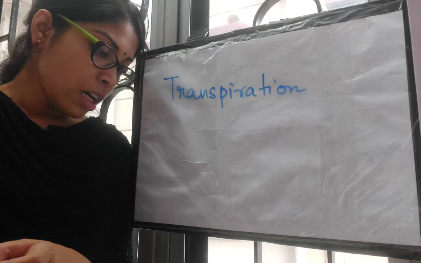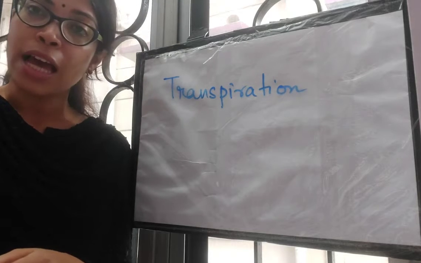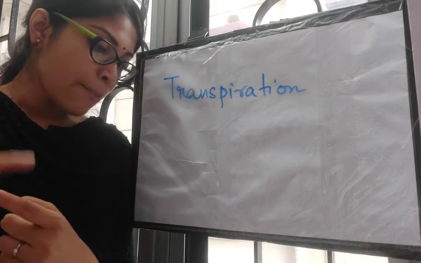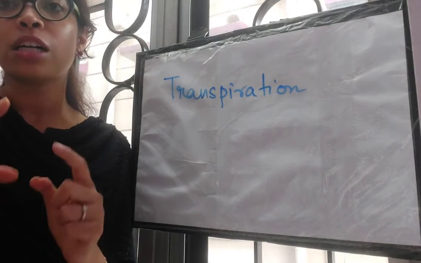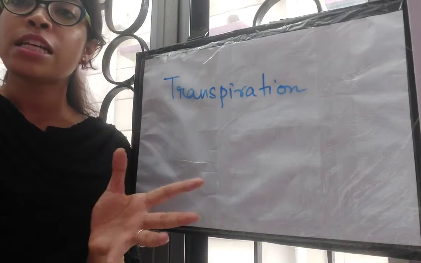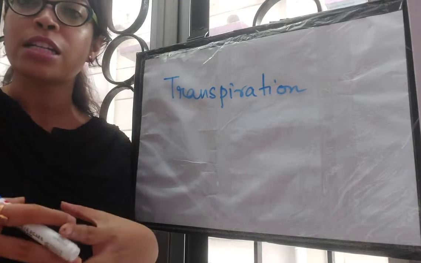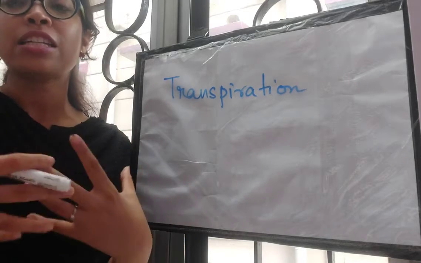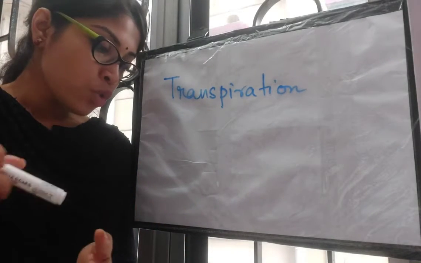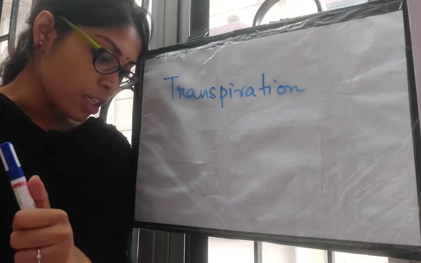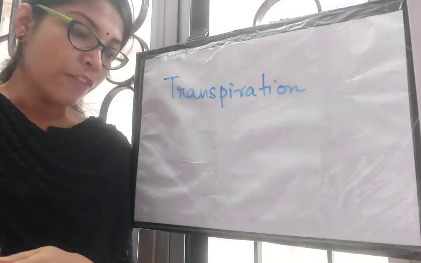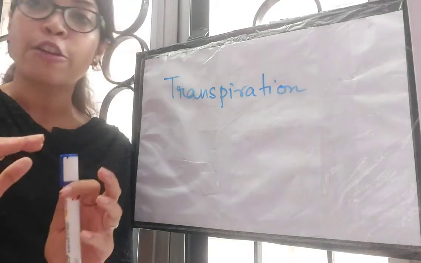Okay, next, fourth difference between transpiration and evaporation is transpiration, in this process pressure is exerted on the guard cells. So guard cells, as you all know, they guard the stomatal opening, and the stomata opens when the guard cells bulge out. Okay, and the guard cells bulge out when they have excess of water in those cells. So pressure is exerted on the guard cells to give out the water in the form of water vapor, while evaporation does not involve any kind of pressure.